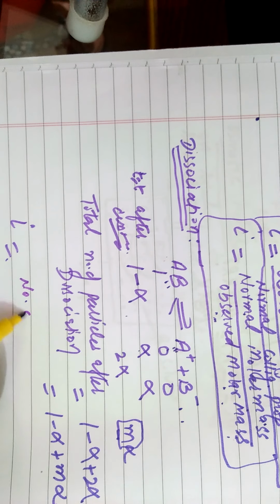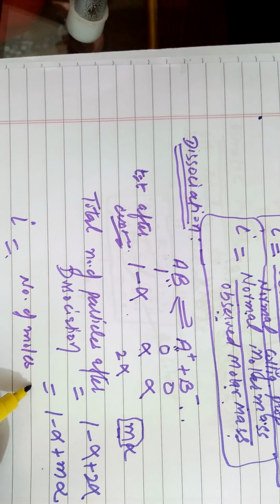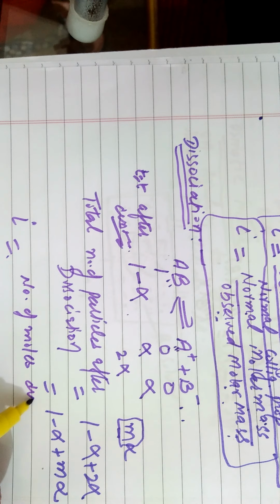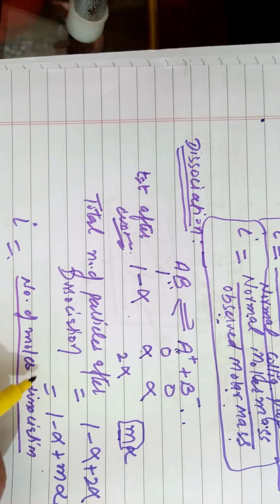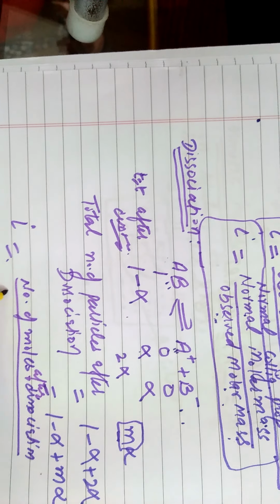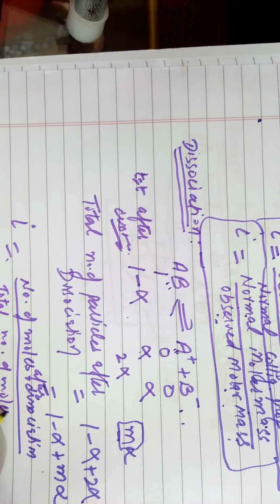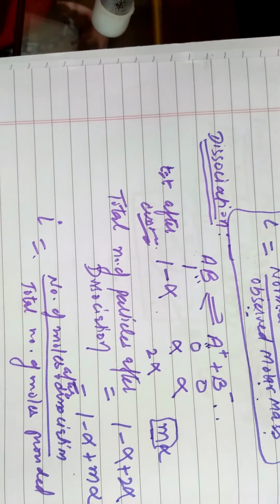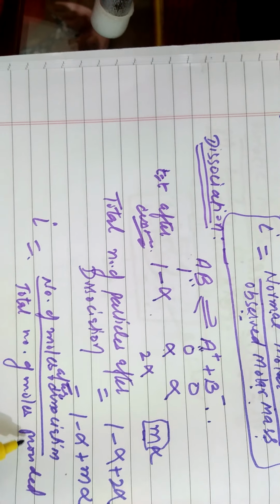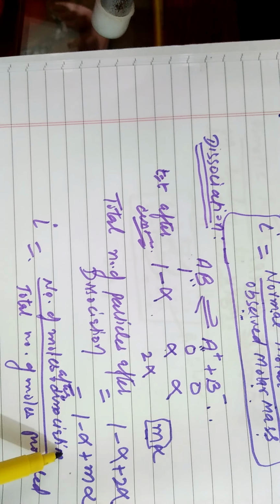That will be equal to the number of moles or number of particles of the electrolyte after dissociation divided by the total number of moles provided.